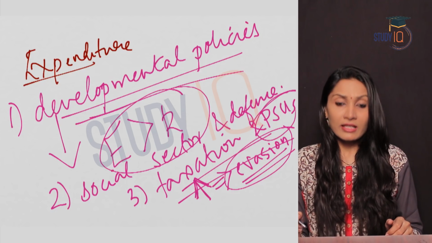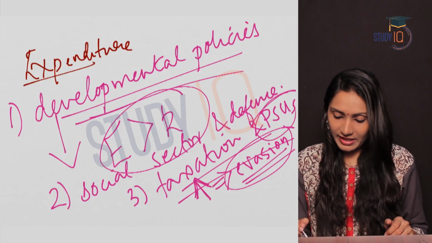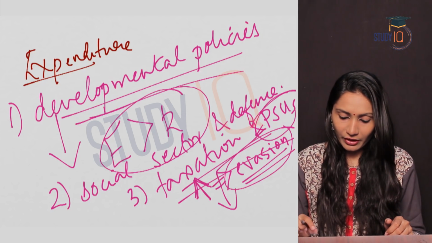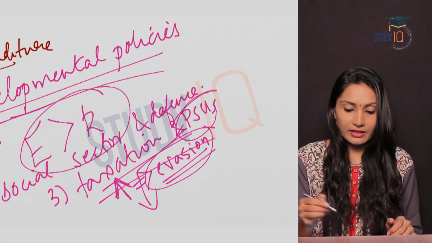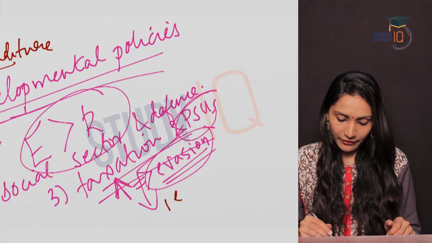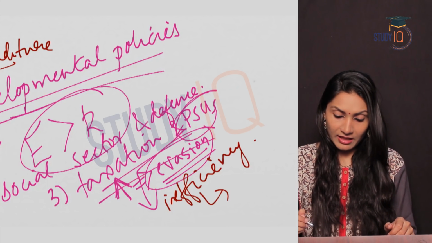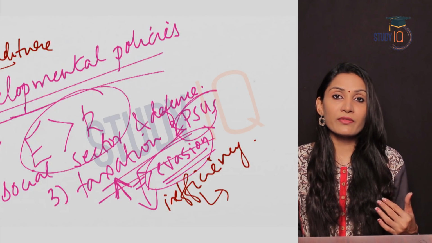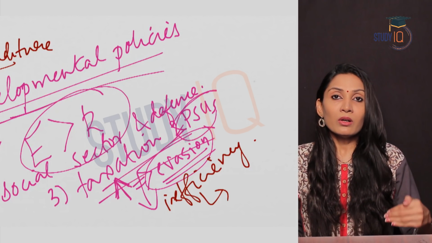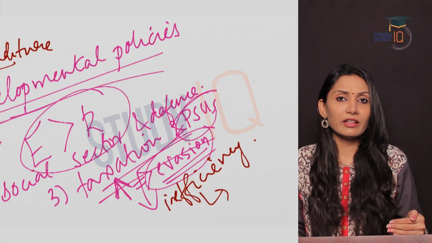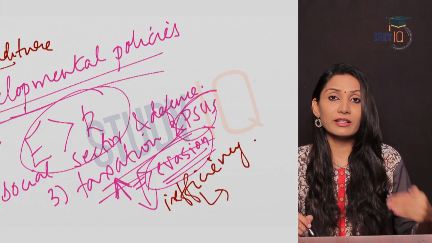Also, PSUs did not earn sufficiently. What was the reason? PSUs did not earn sufficiently because of inefficiency. What were the causes for inefficiency? During that time, PSUs were under political control. PSUs were completely owned by the government, and this was obviously under political control.